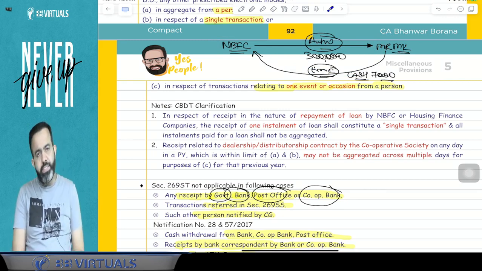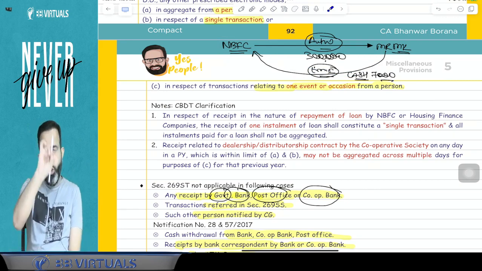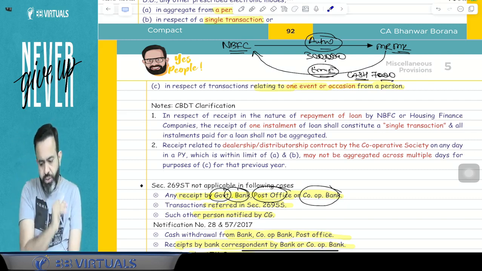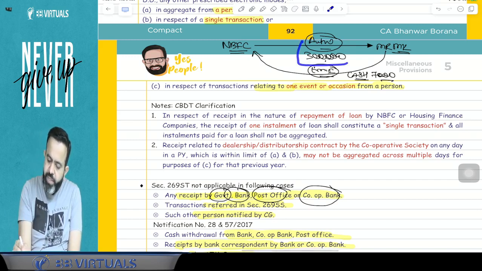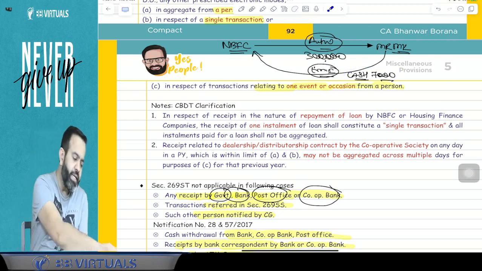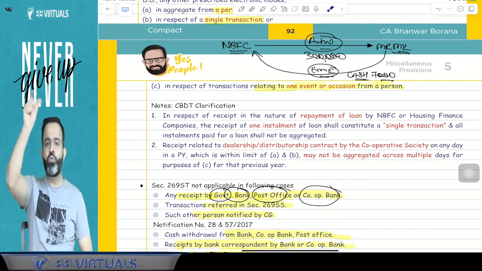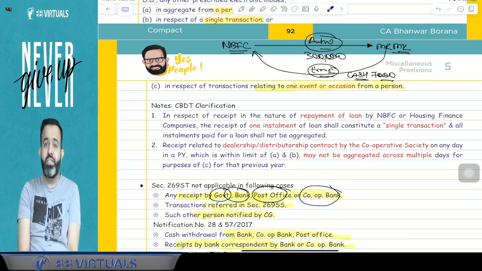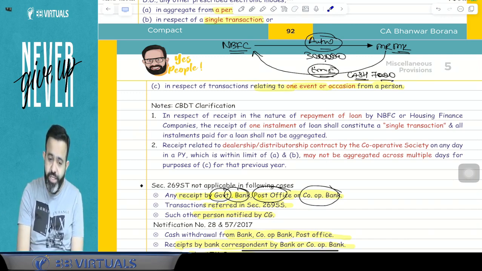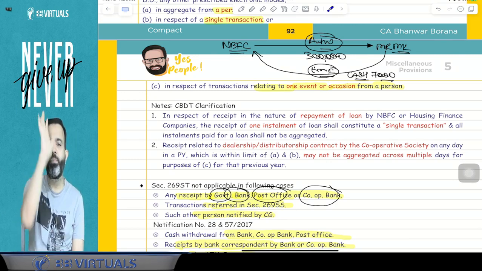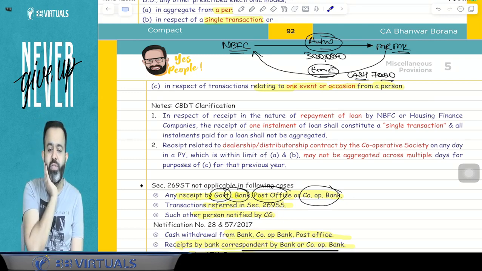Now the question is, will the 3 lakh loan be treated as one transaction, or will each installment be treated as one transaction? Because if in relation to one transaction you receive 2 lakh rupees or more in cash, then this section is applicable.